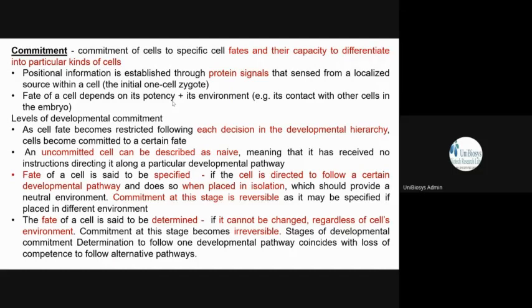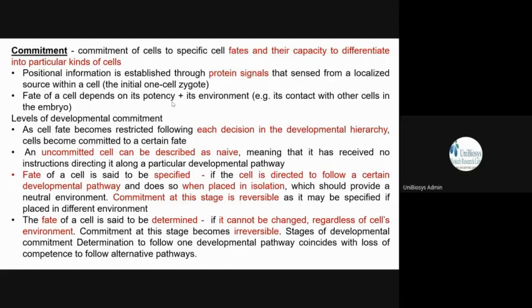Commitment is the fate or the capacity to differentiate into a particular kind of cell. When you take a cell, its commitment is to become a nerve cell. When you take another cell, its commitment is to become a muscle cell. So that is commitment.